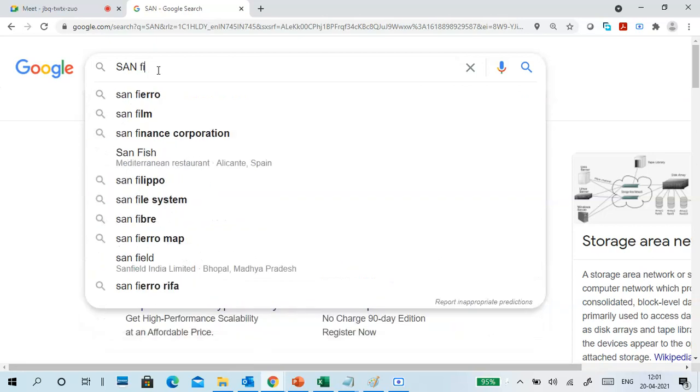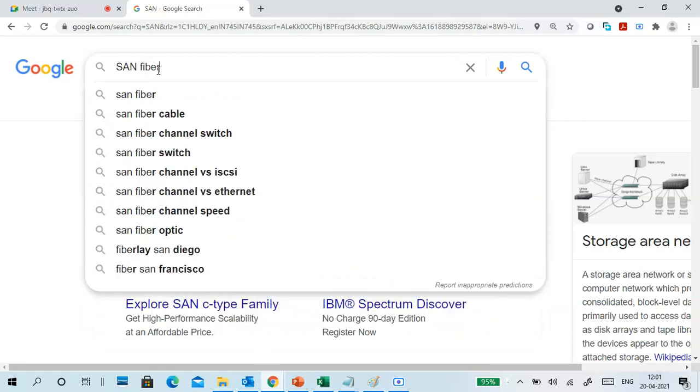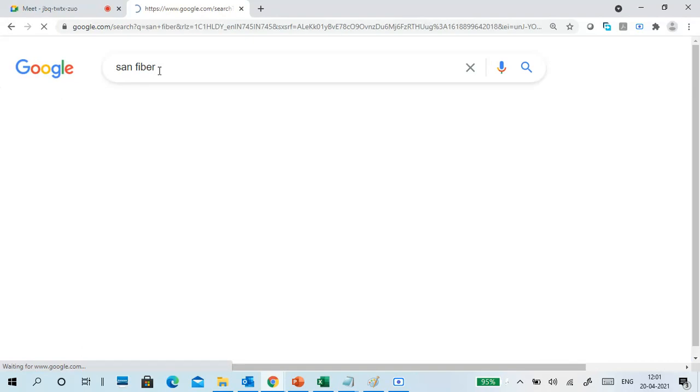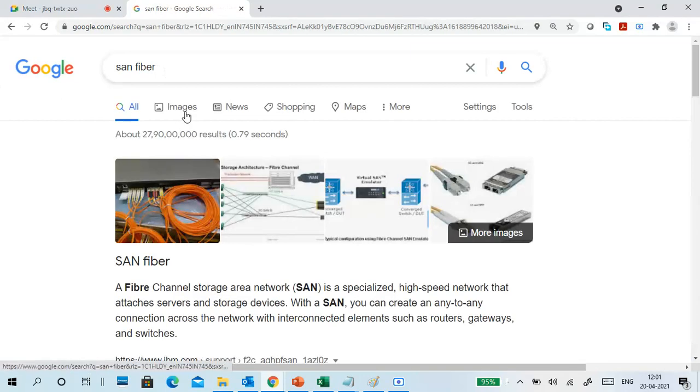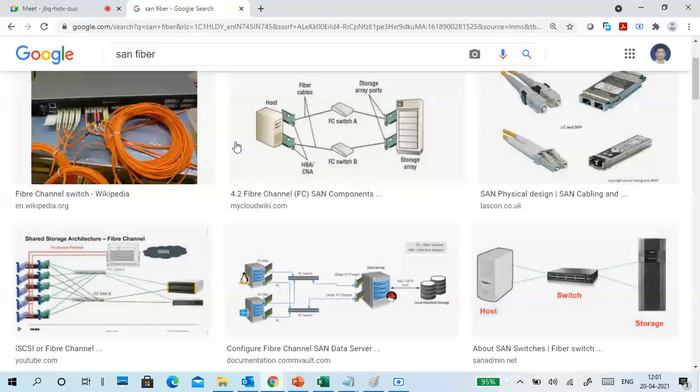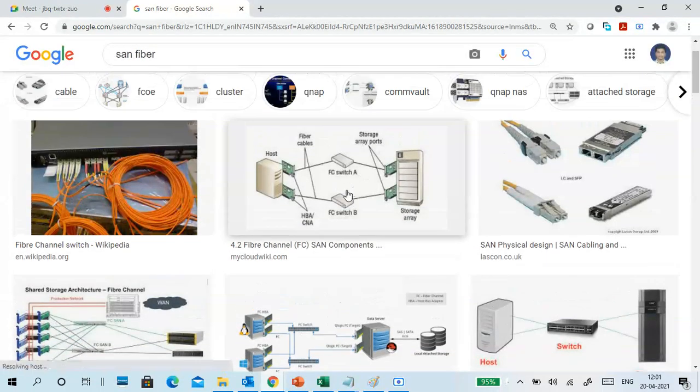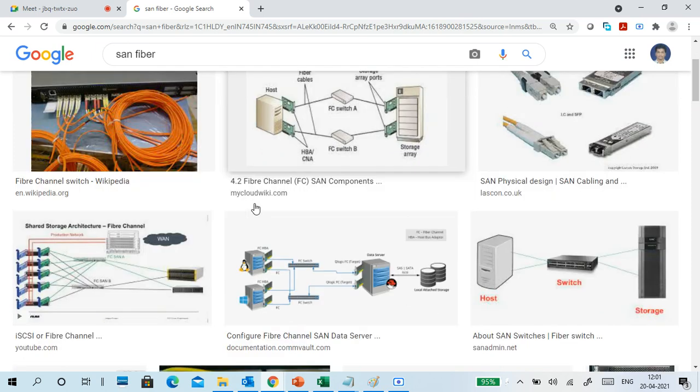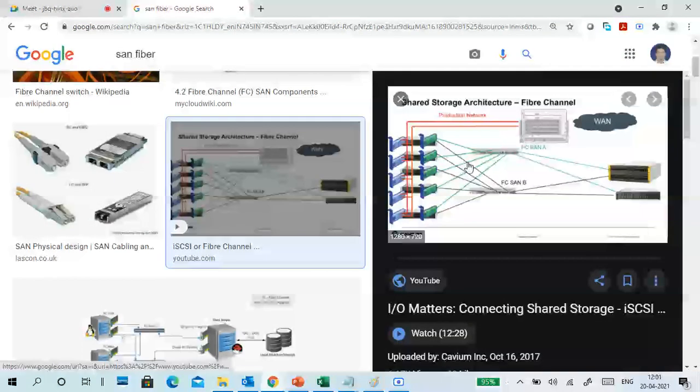SAN fiber channels, fiber cables, fiber channels. See how it is connected, fiber things. So you get these FC channels, host, storage array, means where we put a disk. Okay, storage array ports connected to FC switches, and it is again connected to our host. So host will control like that. So different things are there.